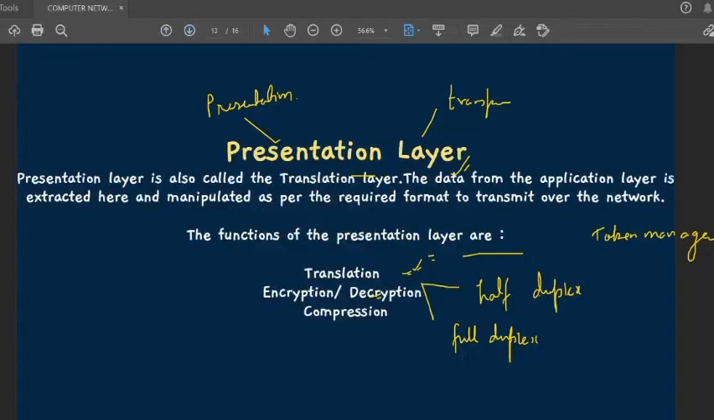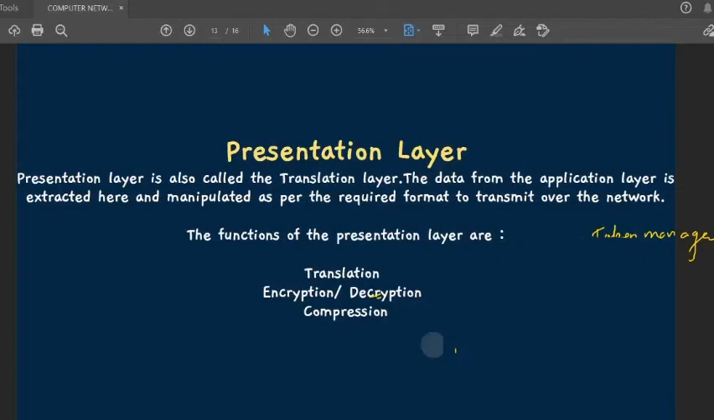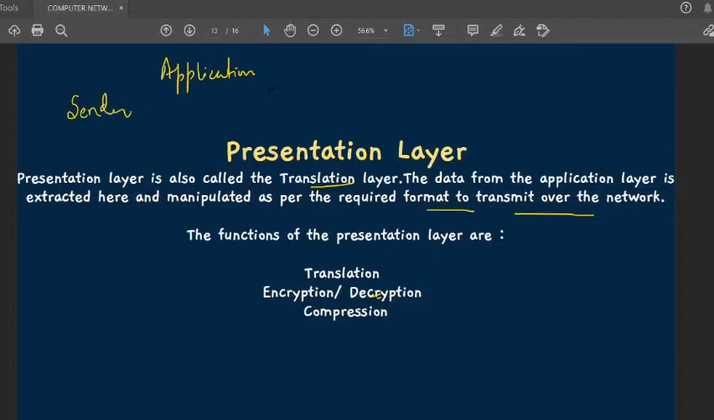Next we will go to the next layer, the presentation layer. The presentation layer is also called the translation layer. The data from the application layer is extracted here and manipulated into the required format to transmit over the network. On the sender side we start from the application layer and go down to the last layer.